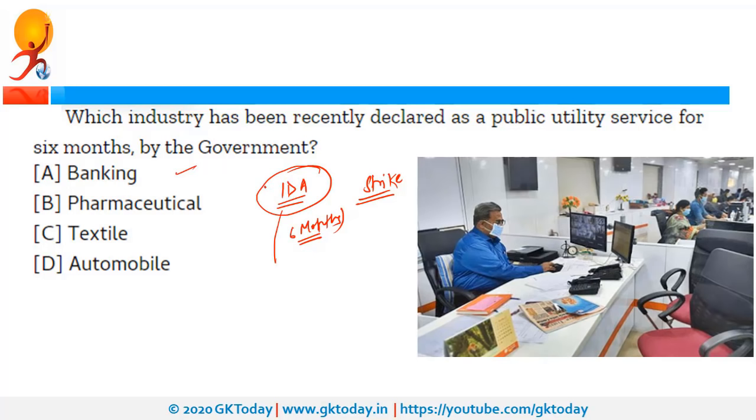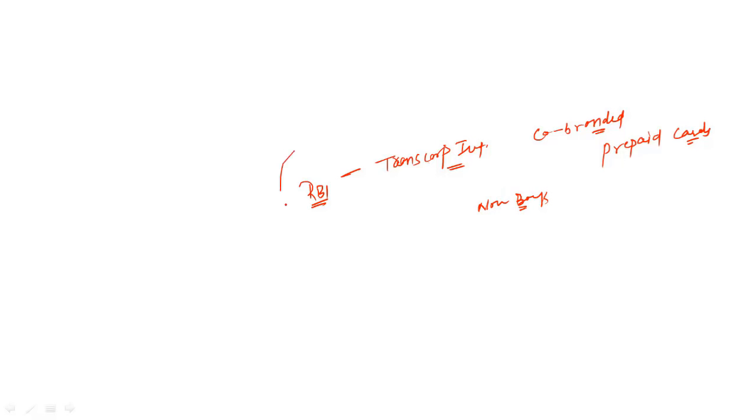Now, if we talk about banking, recently RBI, that is Reserve Bank of India, has given its approval to Transcorp International to issue co-branded prepaid cards, and Transcorp International has become one of the first non-bank companies to receive the approval to enter into the co-branding agreements.